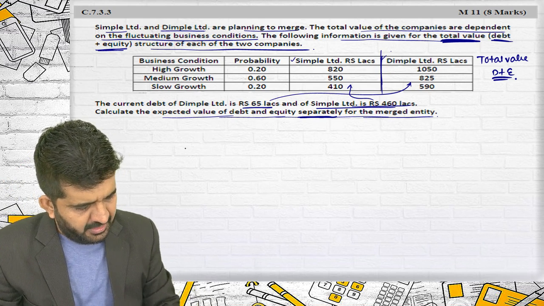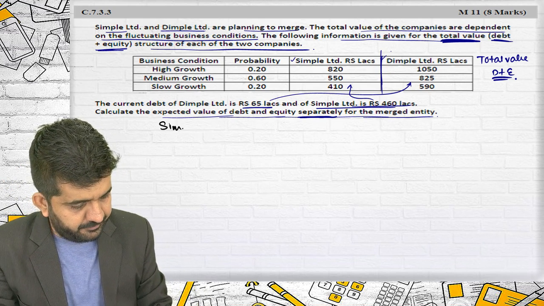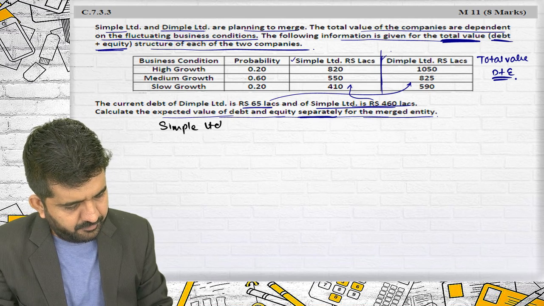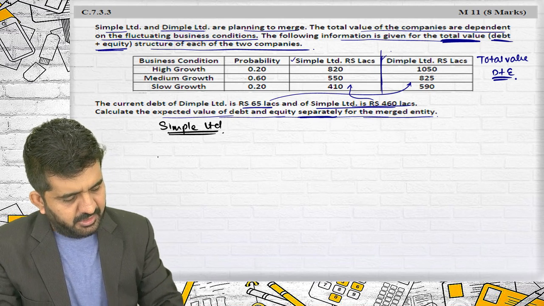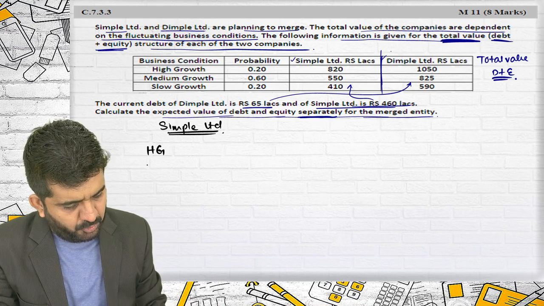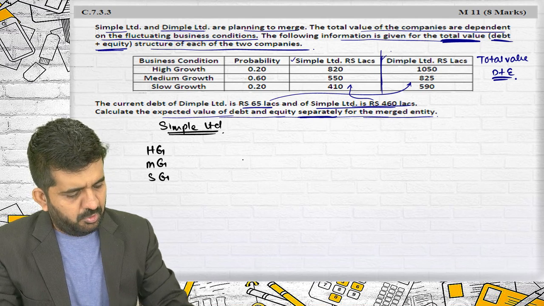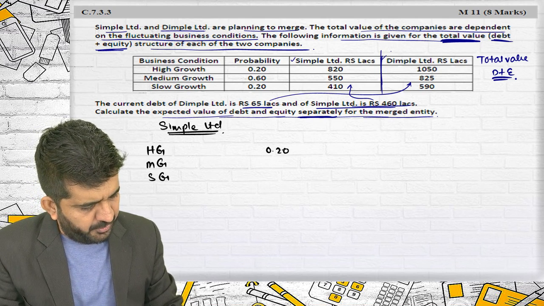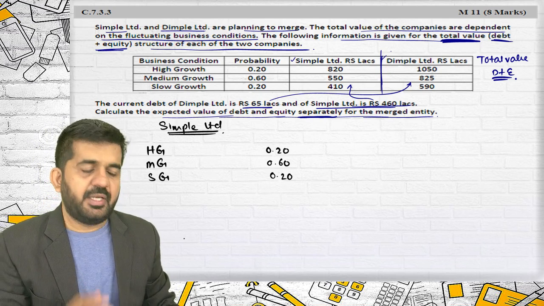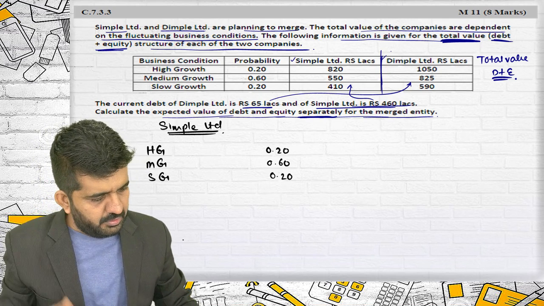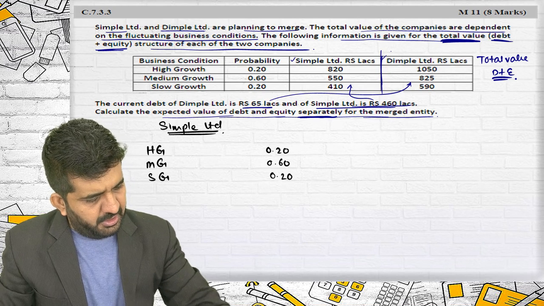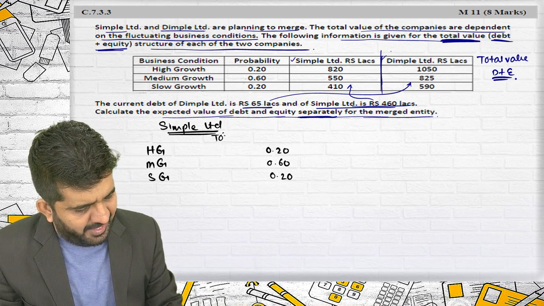Alright, let me first draw up Simple Limited. There are three situations: high growth, medium growth and slow growth. What are the probabilities for the same? 0.20, 0.60, 0. What are the chances of total value?